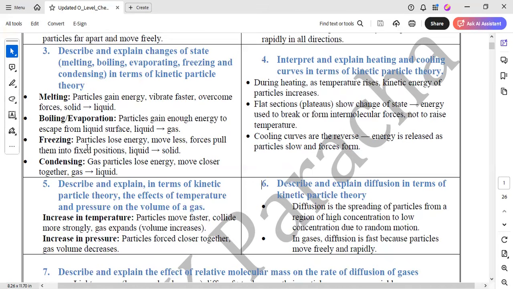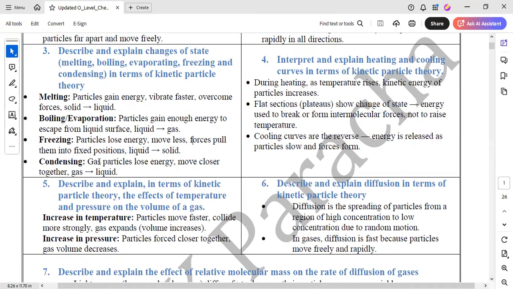Next is freezing. Freezing is when particles lose energy, move less, and forces pull them into fixed position. Liquid changes into solid. Over here, particles in liquid form have little force of attraction, and as they change their state from liquid to solid, the force of attraction between particles increases. This is how the forces pull them into fixed position. The intermolecular force is gained, it increases.